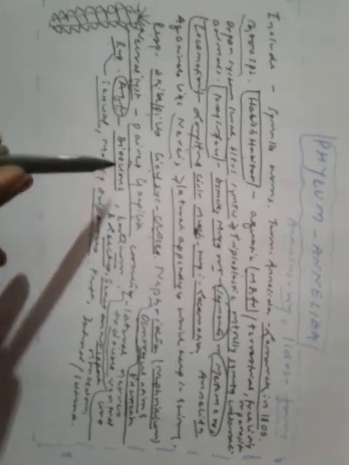Reproduction is sexual, and most of them are dioecious, that means sexes are separate, but in earthworm and leeches sexes are not separate, they are monoecious. Mostly they are oviparous egg-laying organisms, and fertilization is internal or external. And this is the figure of Nereis.